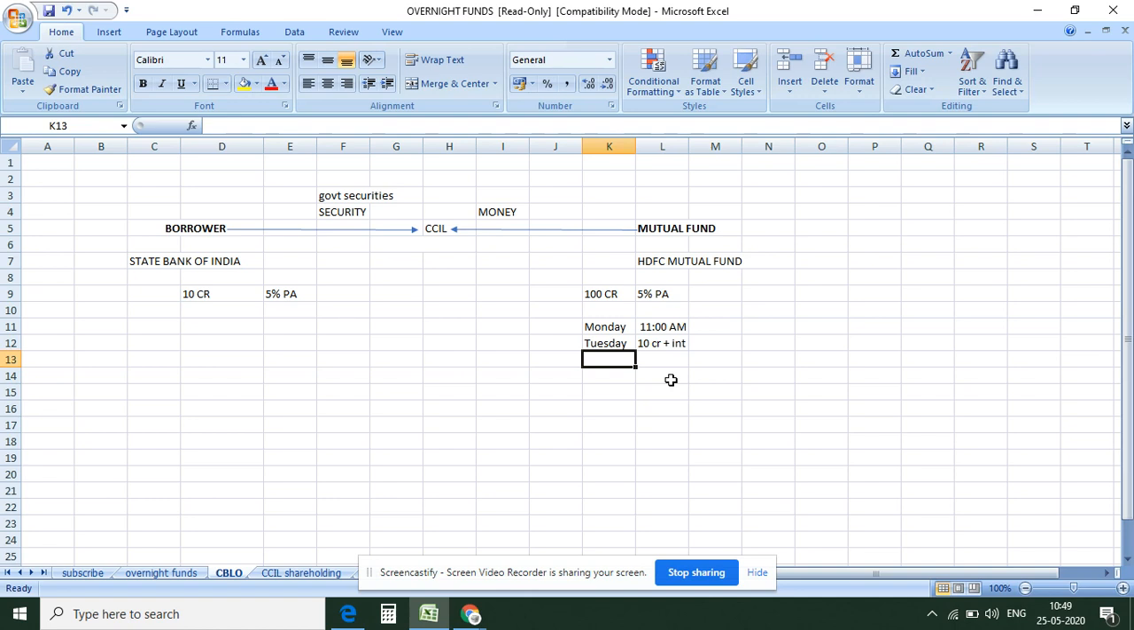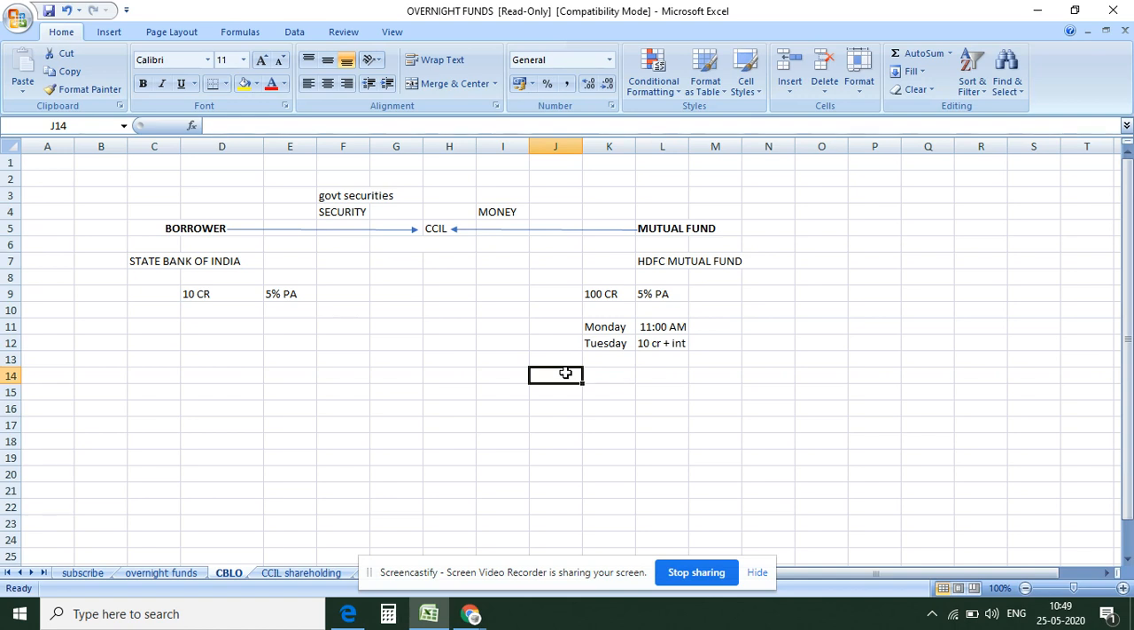So every day in the morning, friends, I am repeating, every day in the morning, the mutual fund will have 100% of its portfolio amount in cash, right? Today it will invest, tomorrow it will again receive along with interest. So it is highly liquid and there will not be any redemption failure, right?